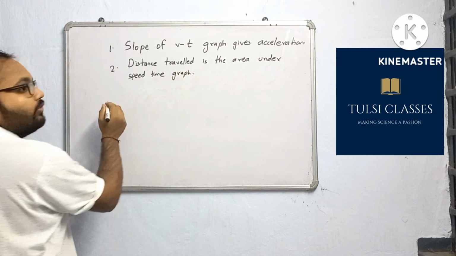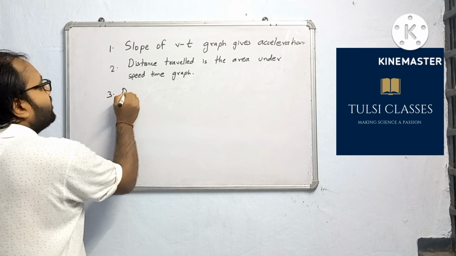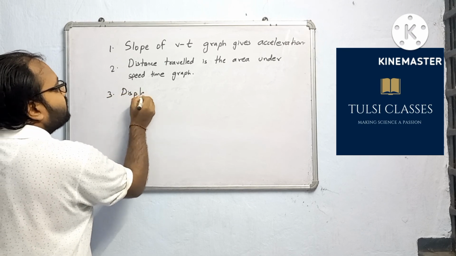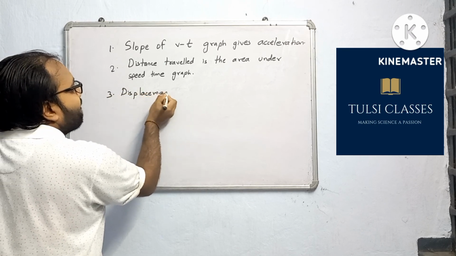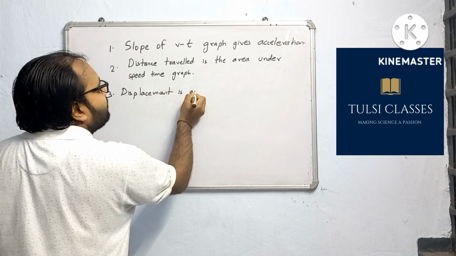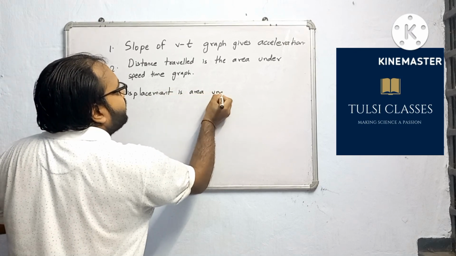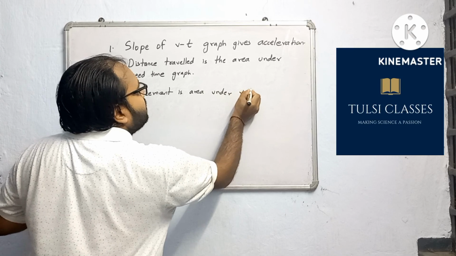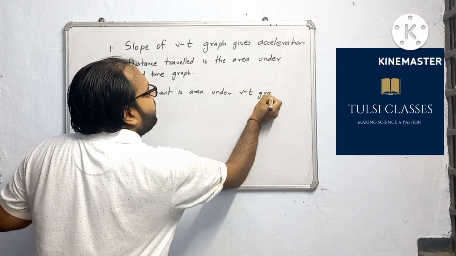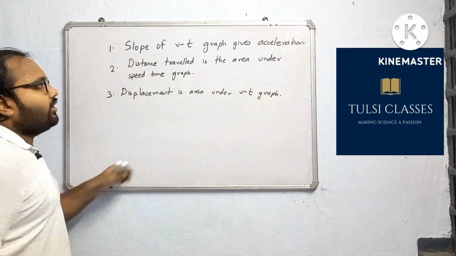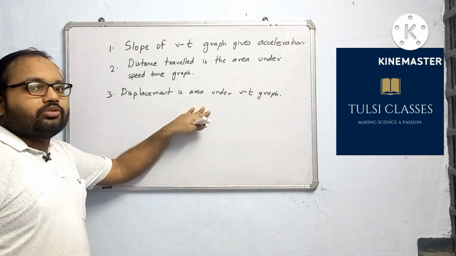And if displacement is being asked, then displacement is the area under the VT graph. Area under VT graph gives us displacement. These 3 points you need to remember.